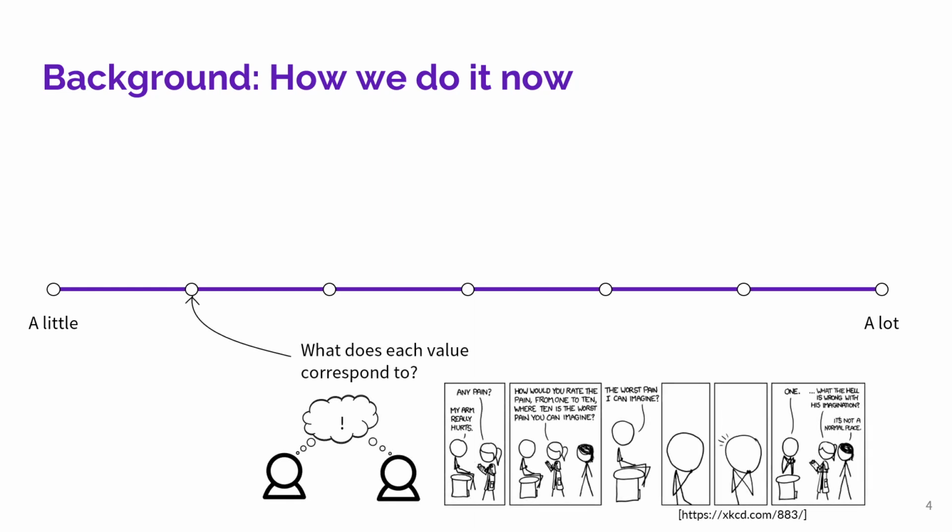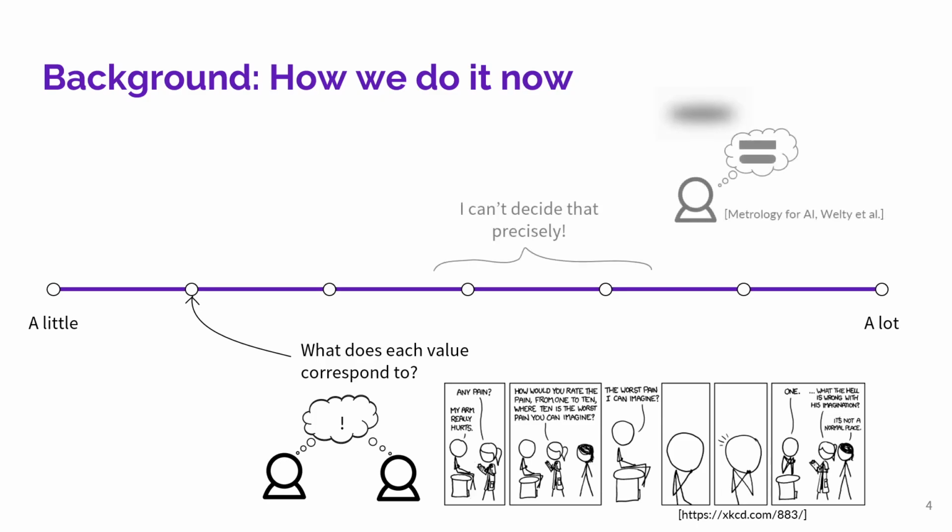The first arises from the inconsistent interpretation of an abstract scale, as illustrated in this comic strip. Without shared concrete references to anchor against, different annotators may end up with rating values that disagree even when they would otherwise agree on the relative relationships between items. In fact, the same annotator can also produce inconsistent ratings with themselves as they refine their mental model of the scale after observing more items.